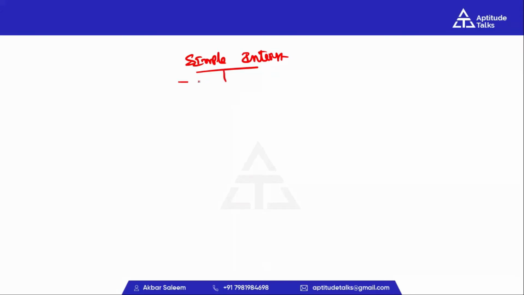Here simple interest can be calculated in two ways. One is the general formula method and the next one is the percentage method. We should know these two methods because some problems we can solve only through the formula method, and some questions we can solve easily through the percentage method. So in this video I will explain both methods, how to solve the problems by using the formula and by using the percentage method.